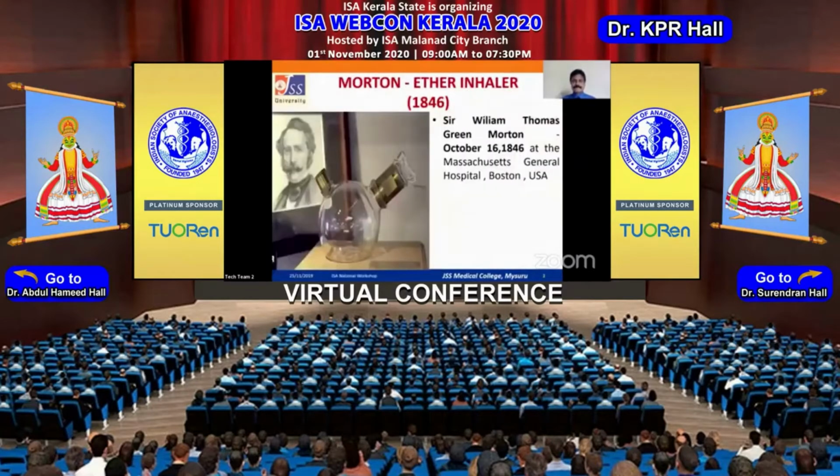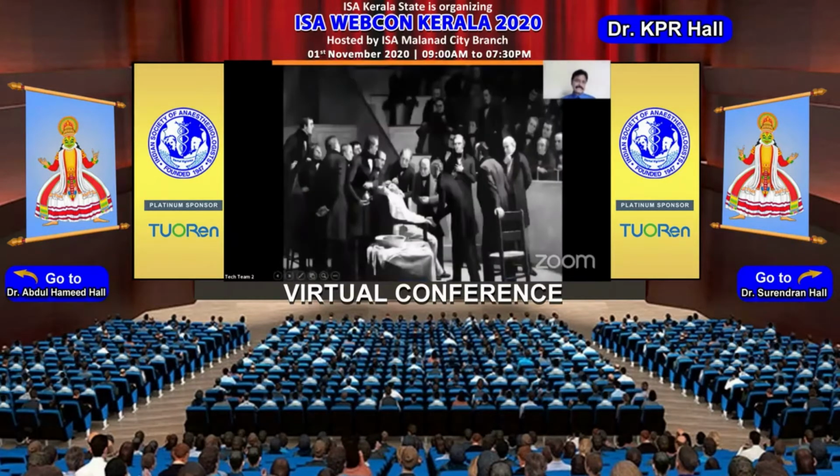You know, W.T.G. Morton, father of anesthesia, demonstrated the ether anesthesia on October 16, 1846. The patient was Gilbert Abbott, and the surgeons were Warren and Bigelow. Morton did not use any sophisticated equipment. He had a very simple ether flask.